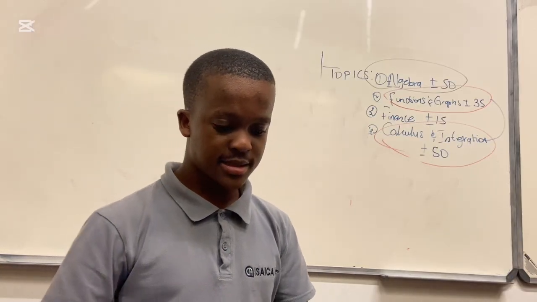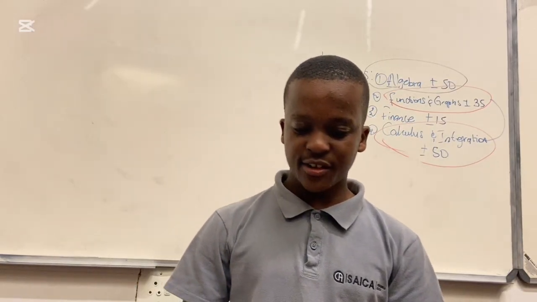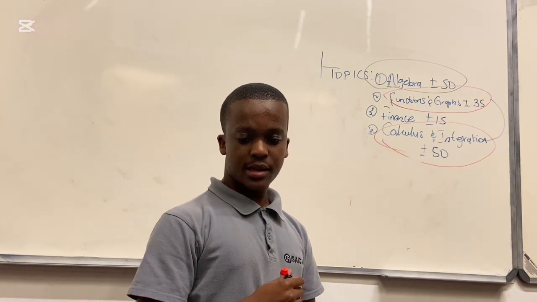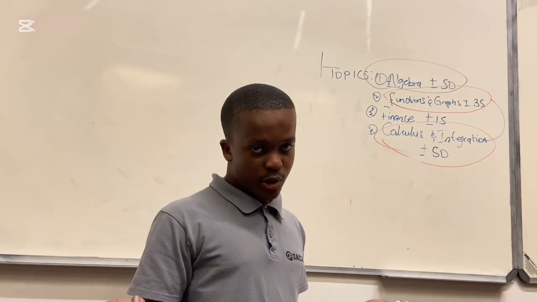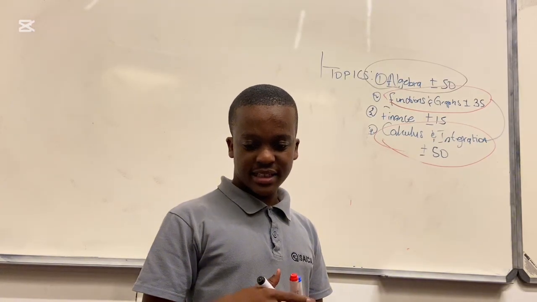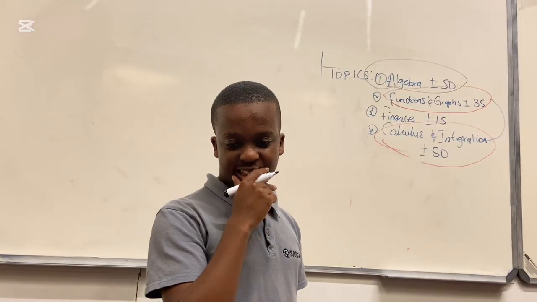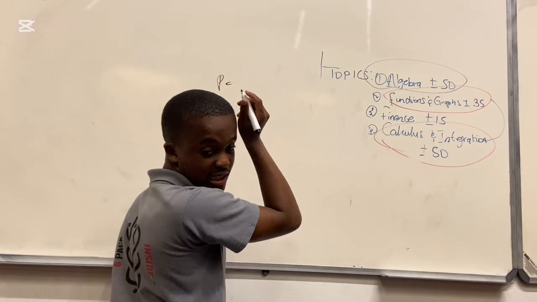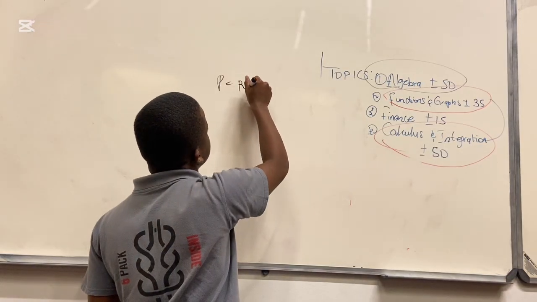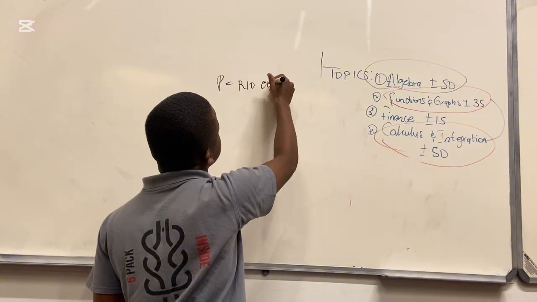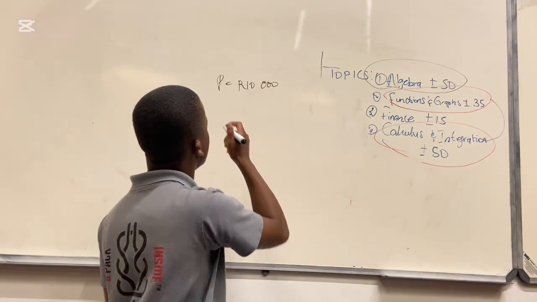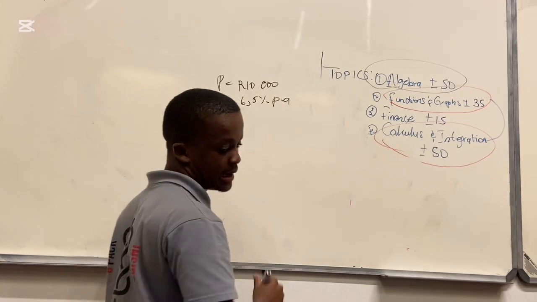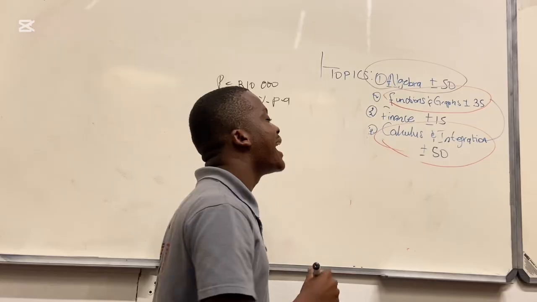Now the question says, an investment with time and interest rate changes. You invested 10,000 at 6.5%. P is the investment, those 10,000, at 6.5% per annum compounded quarterly.